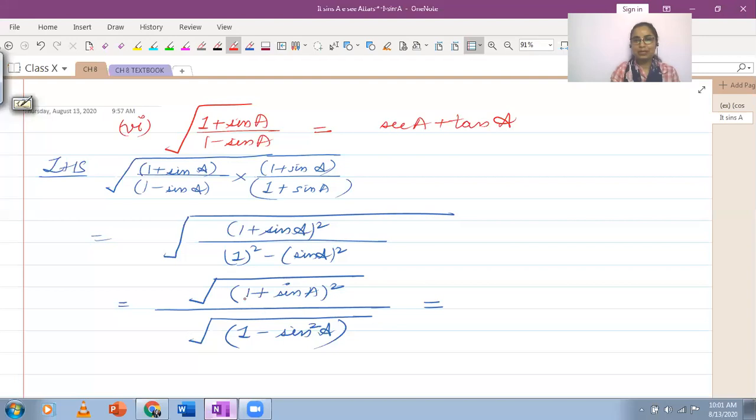What do you think can be done here? Can I cancel this square root and square? Ma'am, yes. Yes, ma'am. Of course, I'm asking because we can do that. It's just a hint for you. So this is what we get in the numerator. What do you think about the denominator?